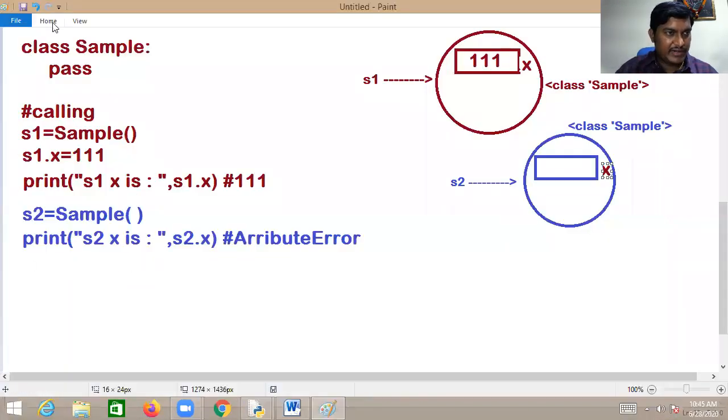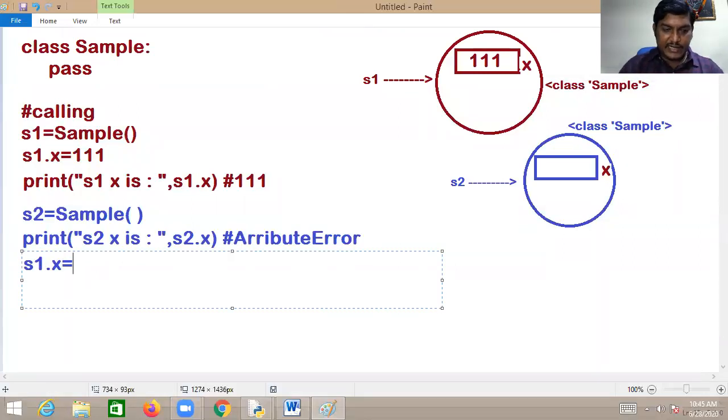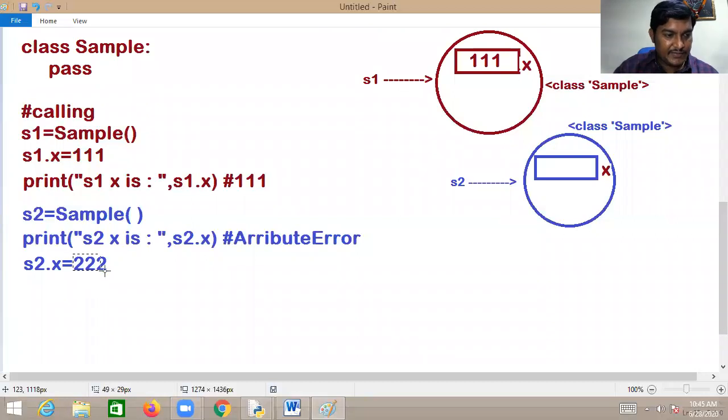Assume that I want to write the same here. S2.x equal to what? 222. Now the 222 is assigned to the x member referred by S2. I hope now you understood. This 222 is assigned to the x member referred by S2.